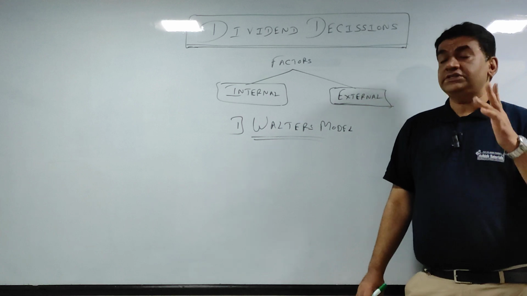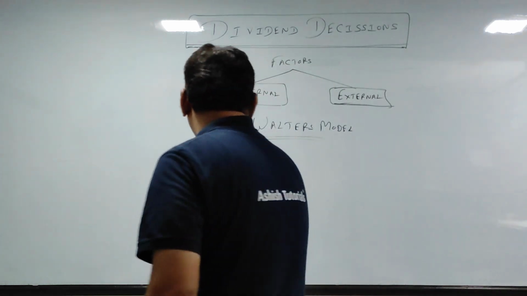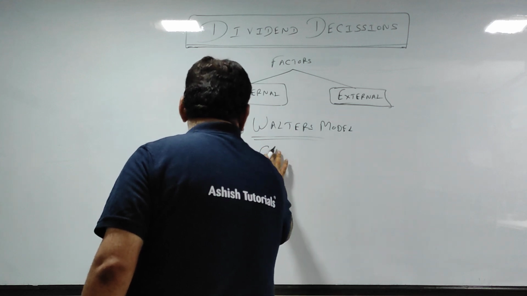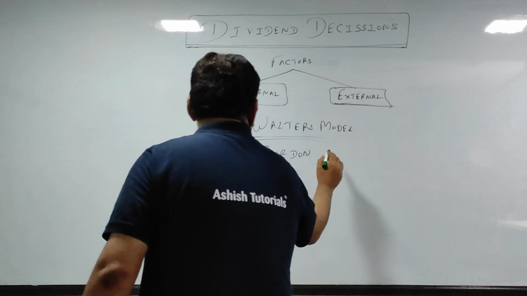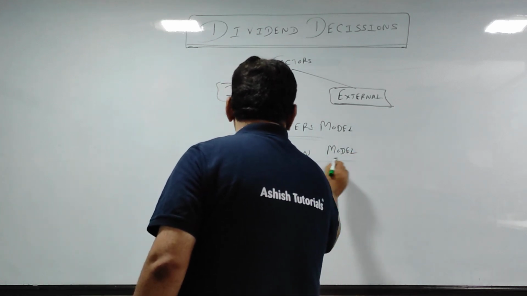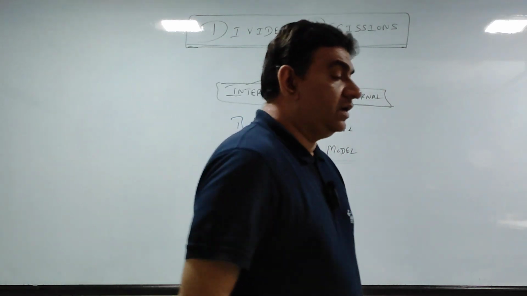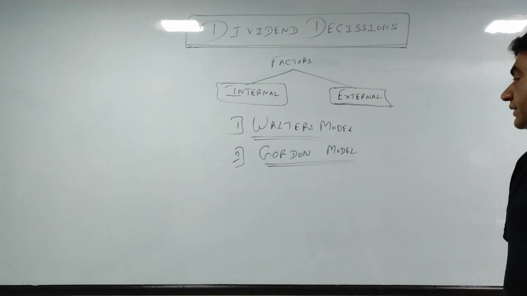What did he invent? What is the formula? We will see in some time. Okay. Second is Gordon. First is Walter, second is Gordon. Okay, first Walter, second Gordon.